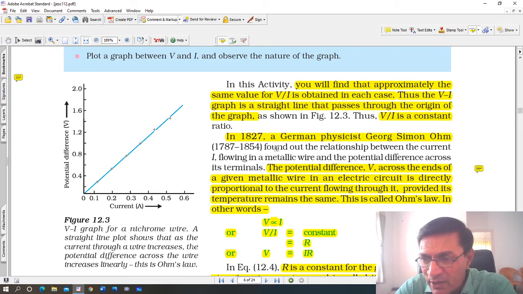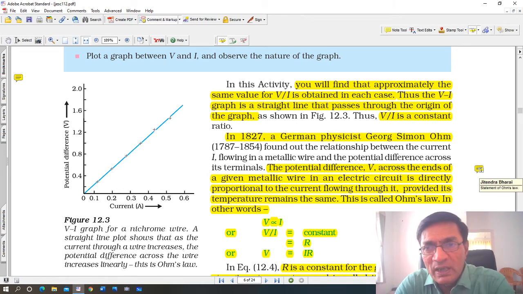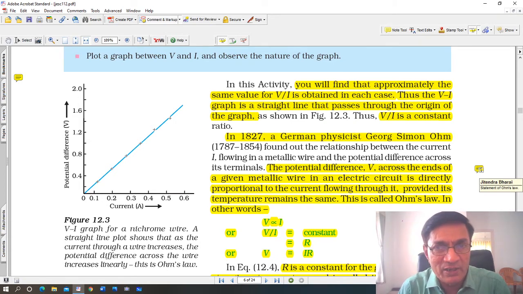Now I have written the question here. Statement of Ohm's law. It's not a question, but I am just drawing your attention to it. This is the statement. The potential difference V across the ends of a given metallic wire in an electric circuit is directly proportional to the current flowing through it, provided its temperature remains the same. This is called Ohm's law. इसलिए जब ये क्वेश्चन आता है तो पहले ये स्टेटमेंट लिखना चाहिए. स्टेटमेंट के बाद सर्किट डायग्राम बनाना चाहिए, फिर उसको एक्सप्लेन करो. वो टेबल जो है टेबल भी बना सकते हो और ये ग्राफ भी बना सकते हो.